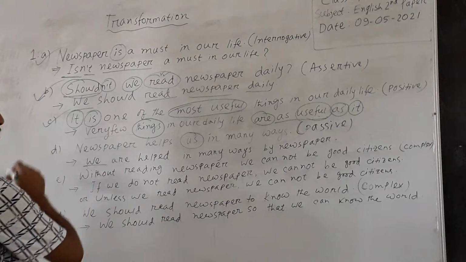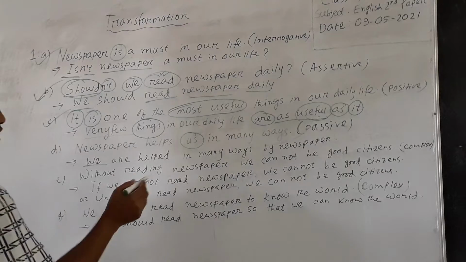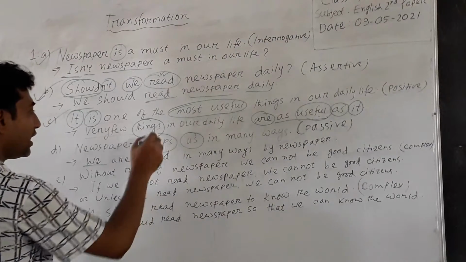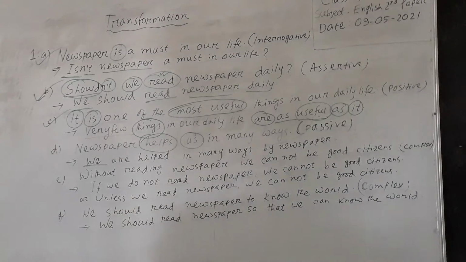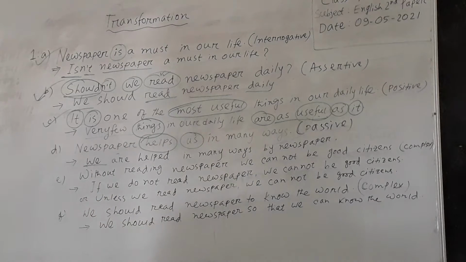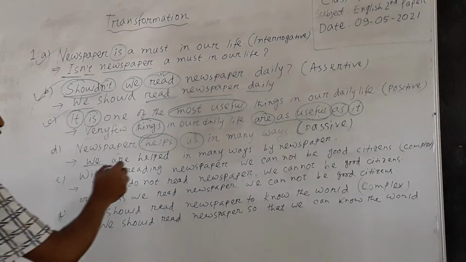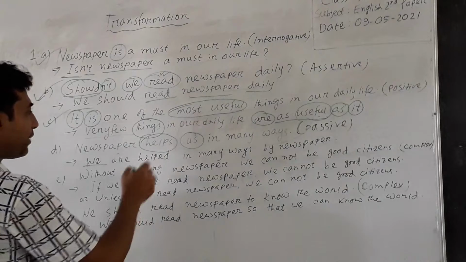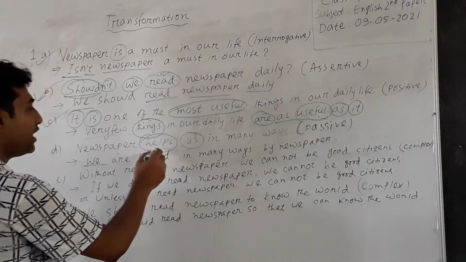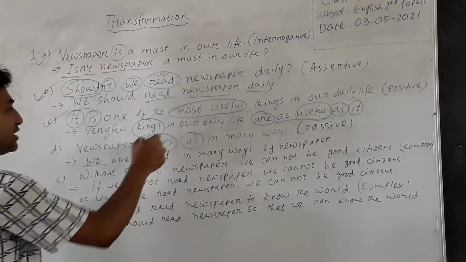Here, we has been written. Then we have to write the auxiliary verb. Here, the verb help is in present indefinite tense, and that's why we have written are. After are, we have to write the past participle form of the main verb. Here the past participle form of help is helped, and it has been written here.